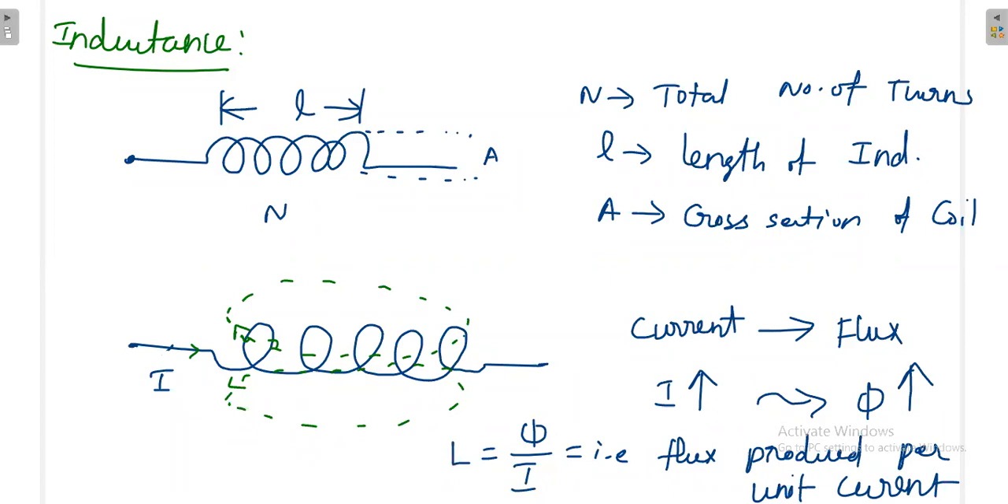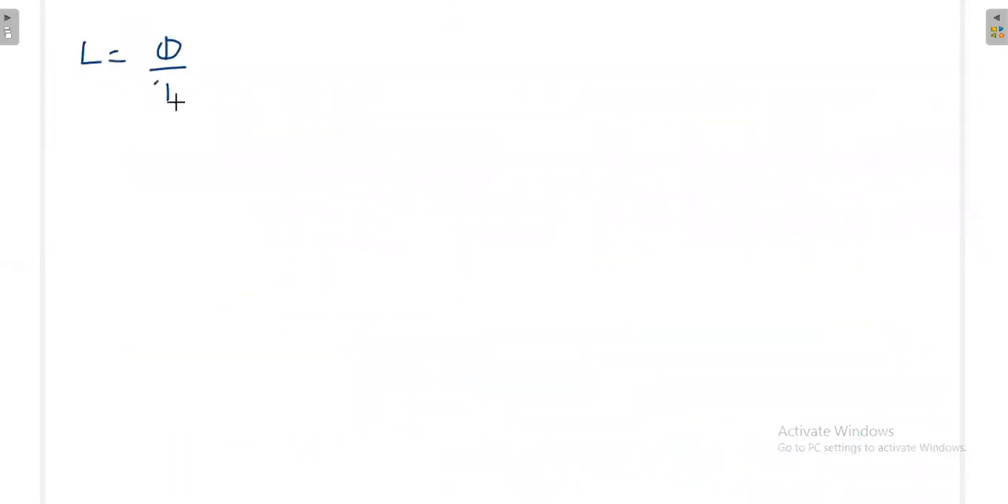Okay, so what I am telling is, L is equal to phi by I. With less current, if you are able to produce more flux, then what is the meaning? Your inductance value is very, very high. That is possible only if you have a very high inductance value. If you have a very high inductance value, with less current you can produce more flux. Okay, that is the idea.